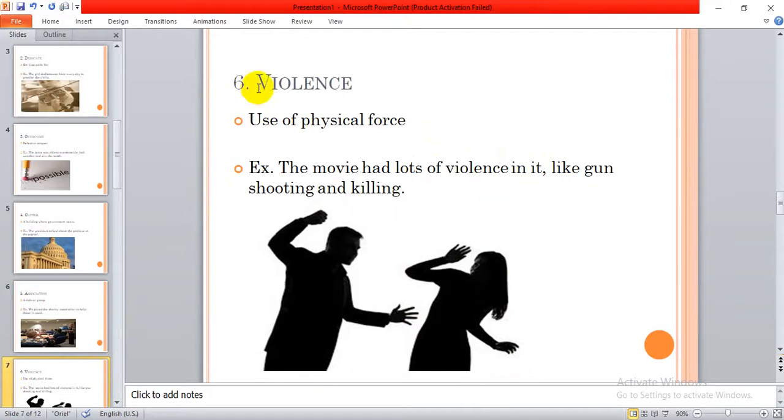Number 6, we have the word violence. What is violence? Violence is the use of physical force. Like here, this man is using physical force. He's going to hit this lady, which is very wrong, right? The movie had lots of violence in it, like gun shooting and killing. So when we use physical force, like fighting, killing, shooting weapons, all of that is considered violence.